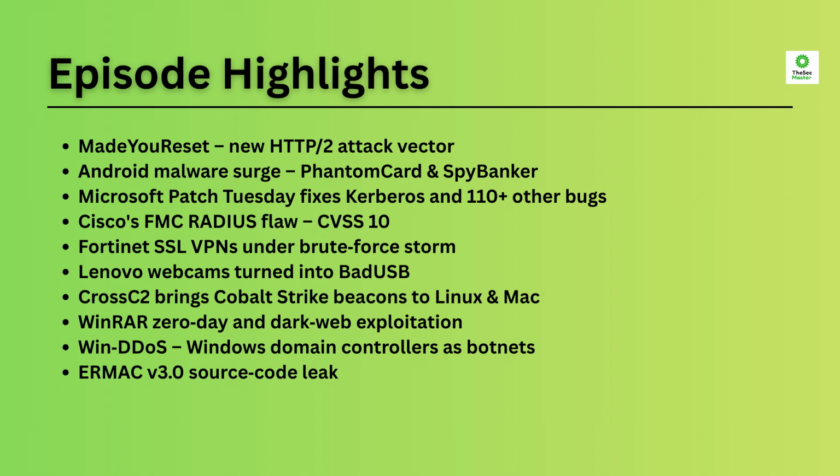On the hardware side, Lenovo webcams can be reflashed into BadUSB devices, and Cross2 C2 is helping attackers run Cobalt Strike beacons on Linux and macOS. We also cover a WinRAR 0-day being exploited in the wild, a set of Windows DOS flaws that can conscript domain controllers into a DDoS botnet, and finally the ERMAC 3.0 banking Trojan leak that exposes its entire malware as a service stack. Grab your coffee, this is a wild one.